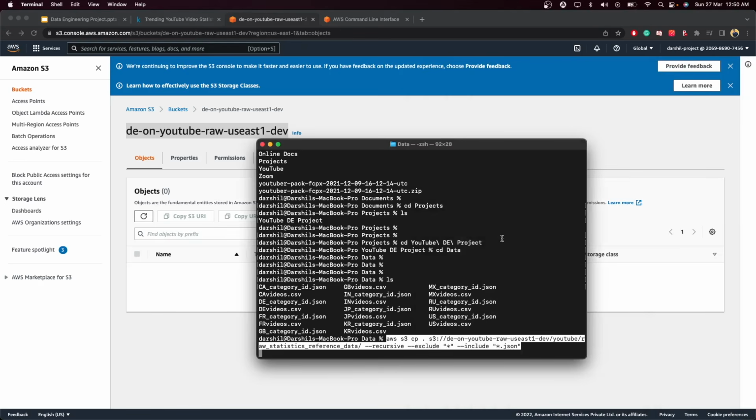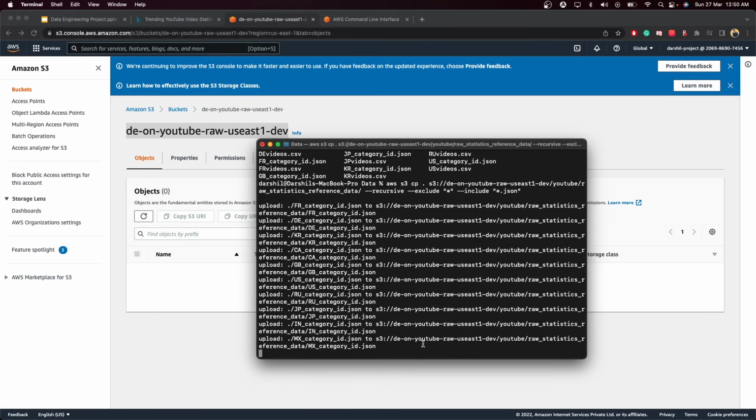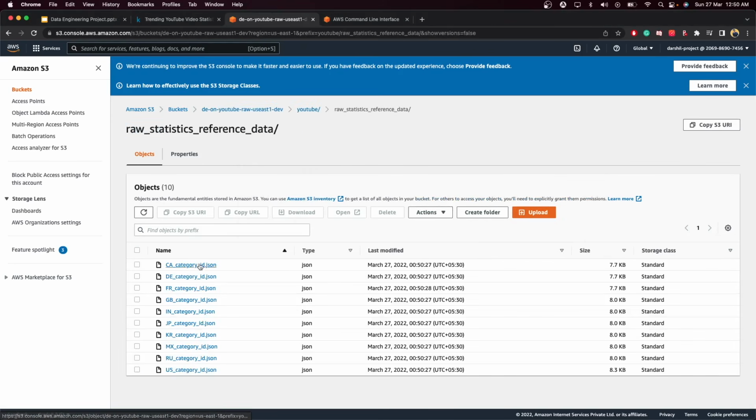The basic understanding of this command is that it copies different files from your computer to the S3 bucket. So if you execute this command, it will start uploading that data from your computer to the S3 bucket. Let me open this and refresh it, and you will see the YouTube folder, and inside it, raw statistics. Inside this, I have my JSON file.